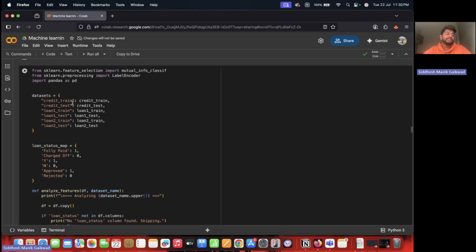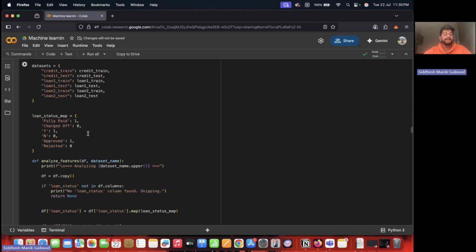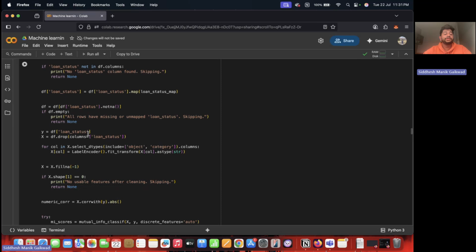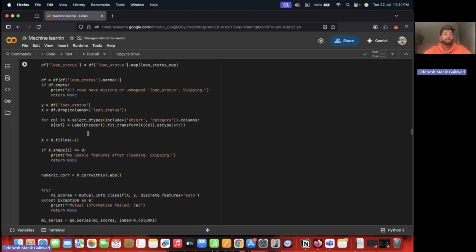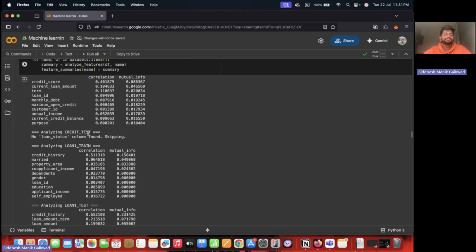Further, feature selection and data preparation has been done. It renames and selects important features across different data sets and applies mapping to standardize the loan status values into binary. Feature encoding has also been done, where categorical variables are encoded using label encoder to convert them into numerical values.